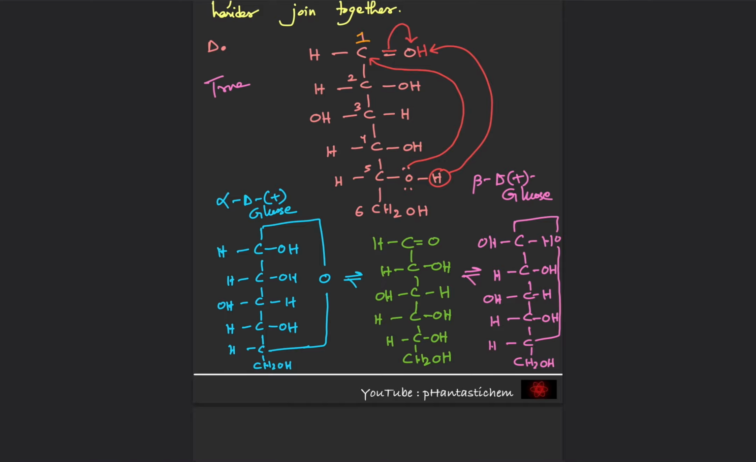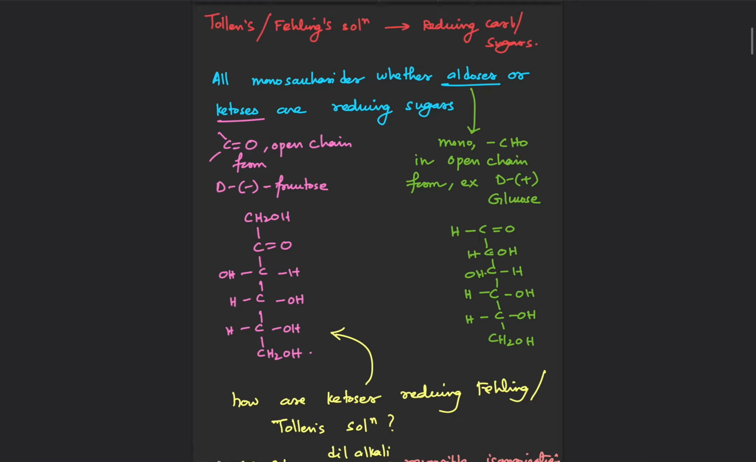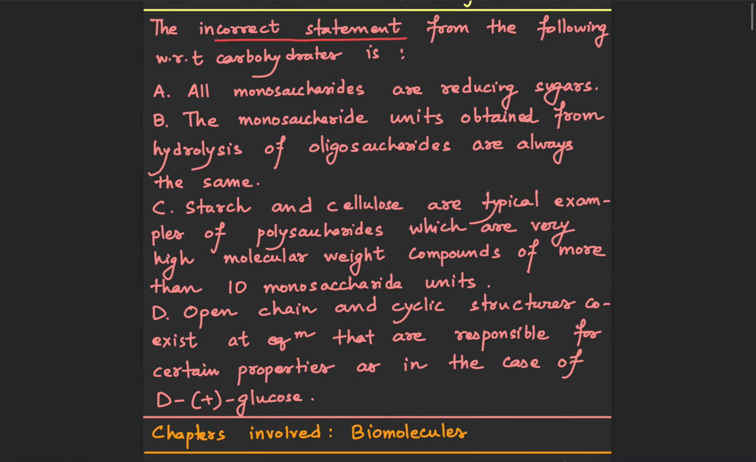It's a true statement. So in the question they are asking us which one of the following is incorrect. So A is true, B is false, C is true, D is also true. So therefore the correct answer is B. Statement B is false. Okay, thank you.